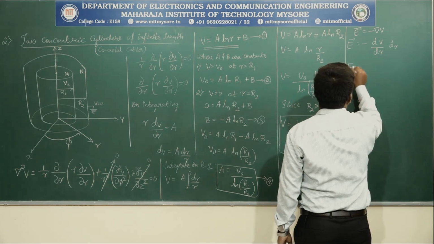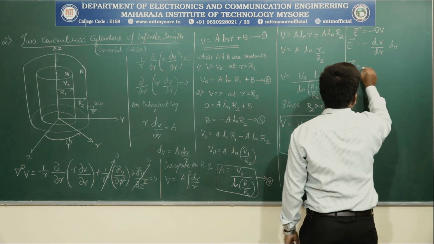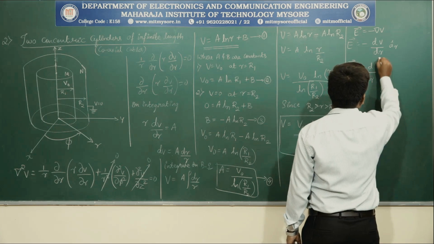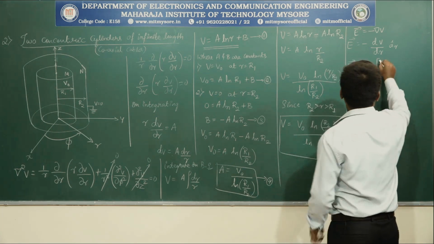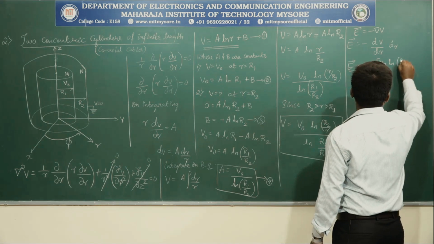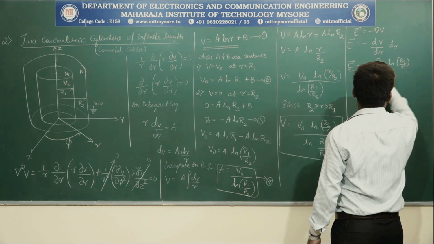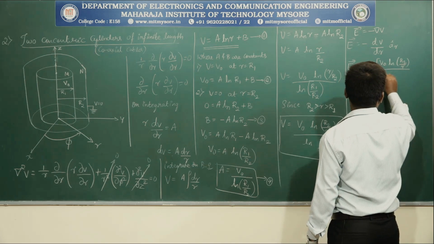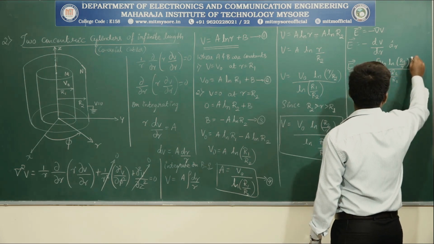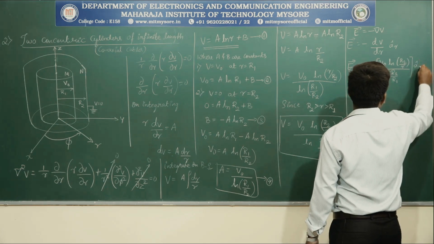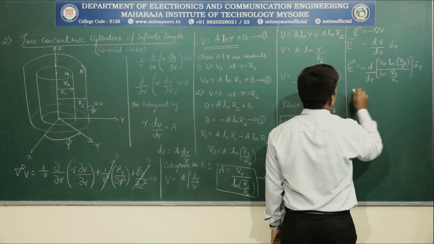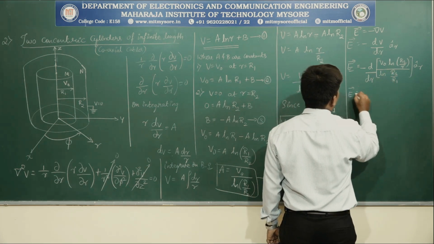Now rewrite this: minus d by dr of V, where V is V naught natural log of R2 by R divided by natural log of R2 by R1, into A cap R. Since we are differentiating with respect to R, take the constants outside.